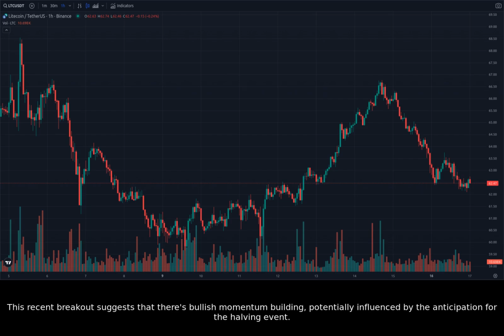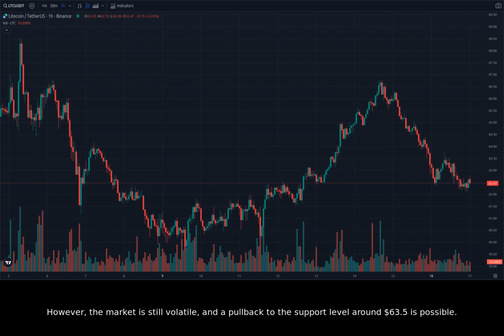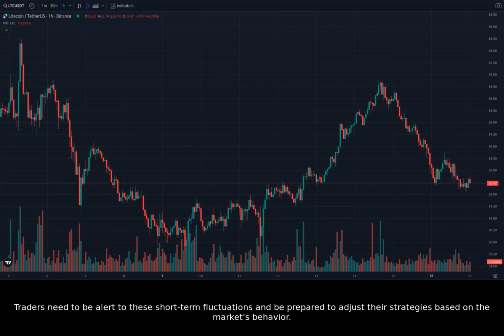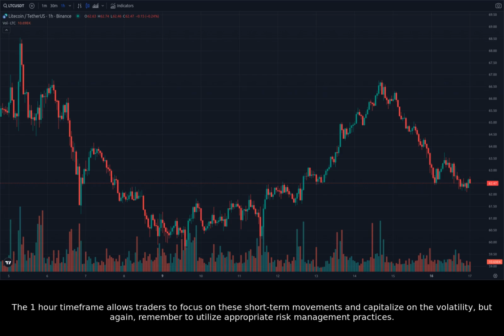This recent breakout suggests that there's bullish momentum building, potentially influenced by the anticipation for the halving event. However, the market is still volatile, and a pullback to the support level around $63.50 is possible. Traders need to be alert to these short-term fluctuations and be prepared to adjust their strategies based on the market's behavior. The 1-hour timeframe allows traders to focus on these short-term movements and capitalize on the volatility, but again, remember to utilize appropriate risk management practices.